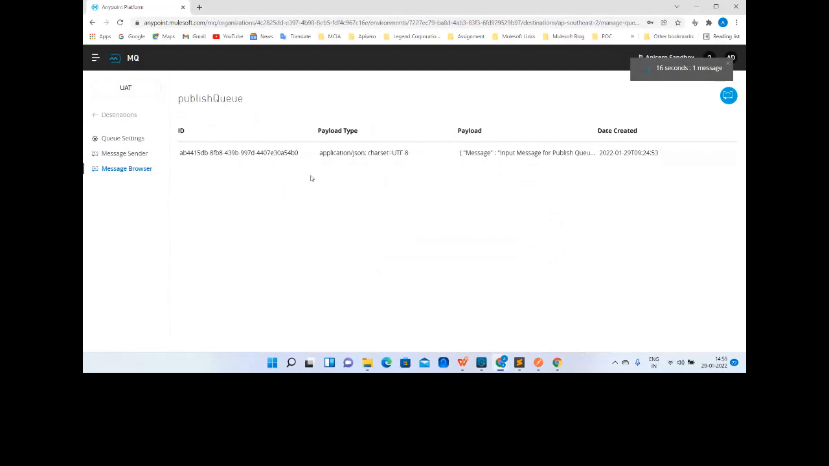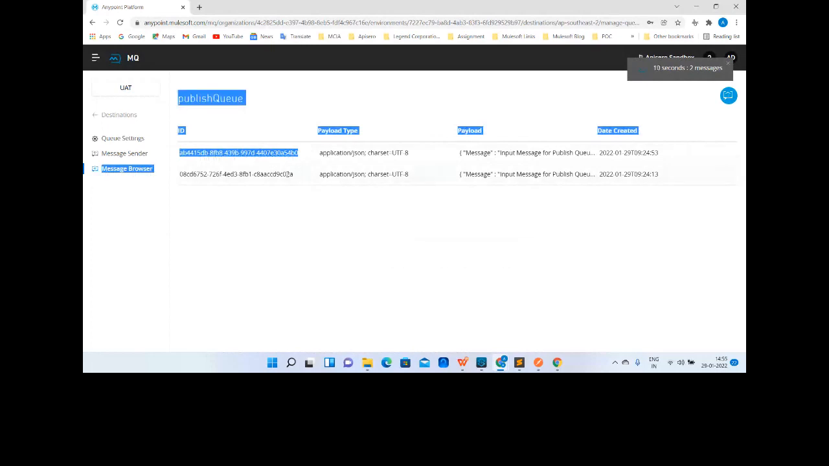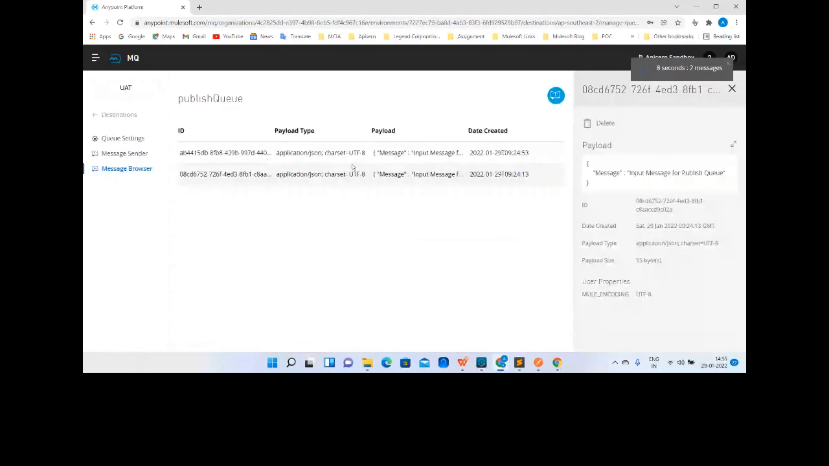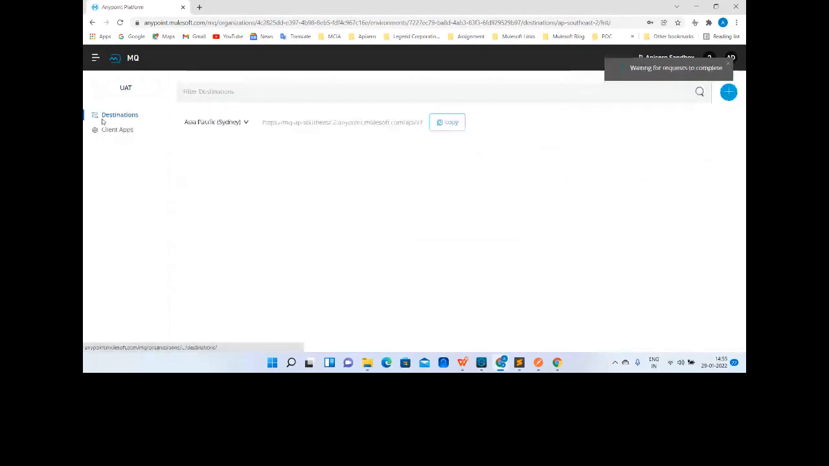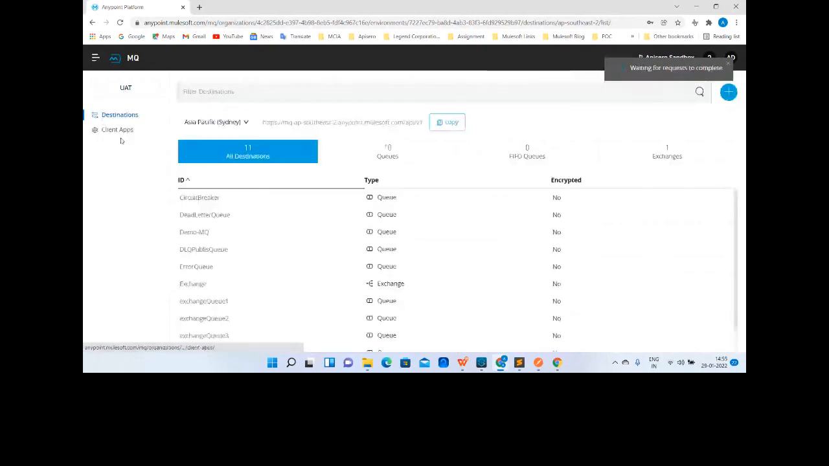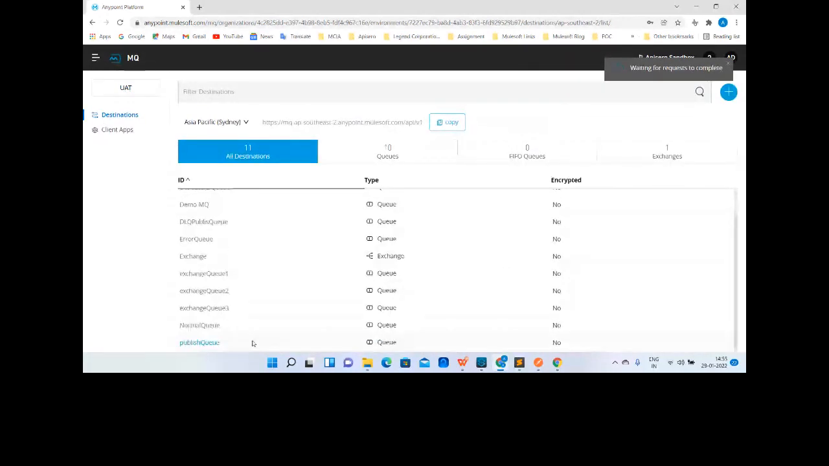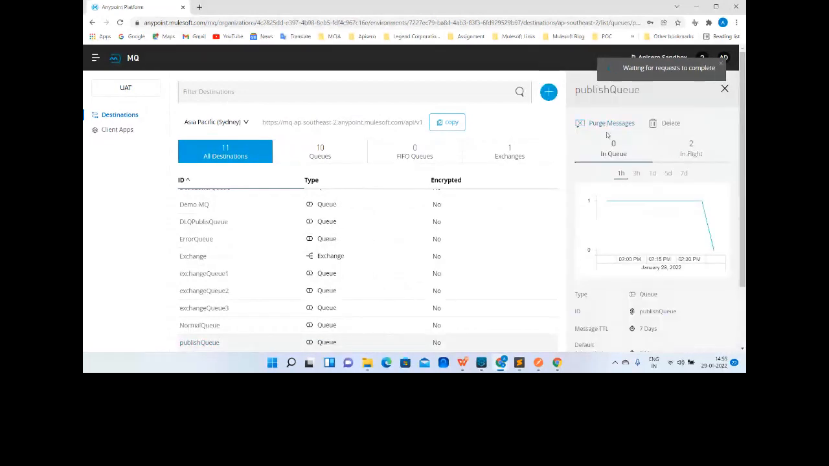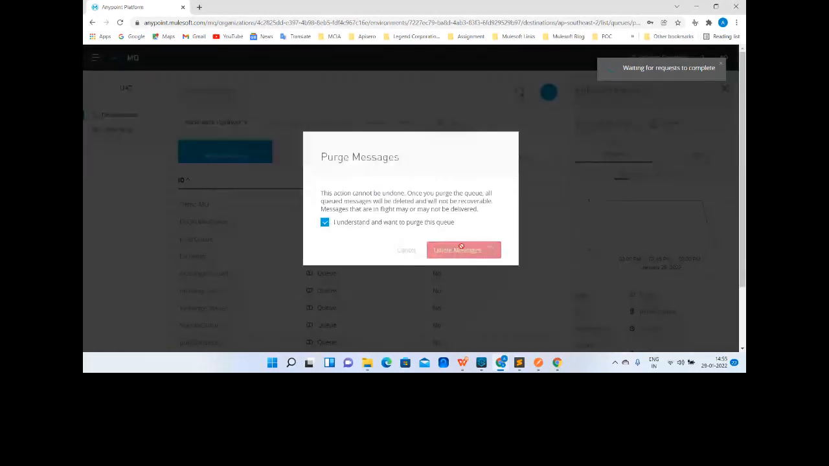Yes, I'm able to see the messages. Both the messages I'm able to see there, and see the unique IDs assigned to each message. Okay, perfect. Can we delete those messages? Yes, you can. Just purge the messages. Even if it is in in-flight mode, someone has asked this question, so yes, you can purge the message. So I'm just purging the message.